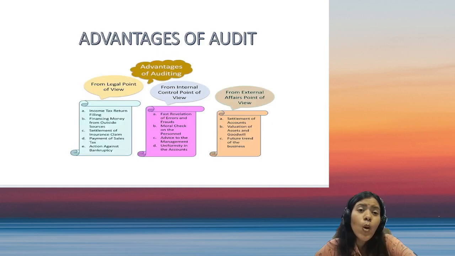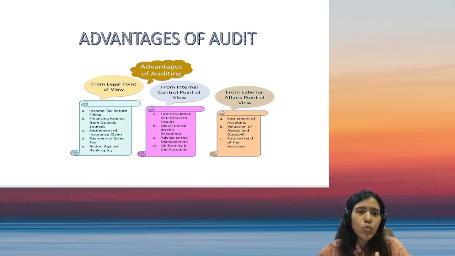Next, we'll study what are the advantages of audit. As I said, SA 200 also teaches you certain other miscellaneous topics, one of which is whether audit is mandatory or voluntary. It is usually mandatory only for companies, but other different kinds of entities can also get their books audited voluntarily. I have created a short on this separately, so you can refer to that also, on which kinds of entity can get their books audited. But yes, the other kinds of entity generally get their books audited because of the large benefits of audit. So what are the benefits of audit?